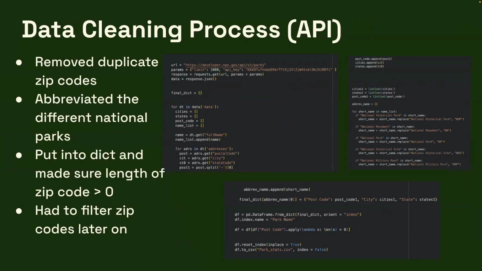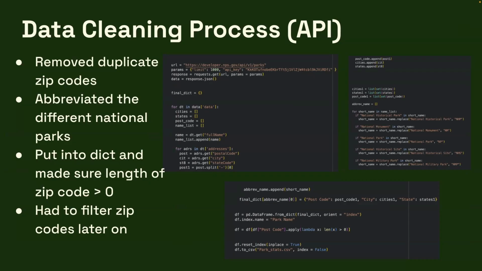And then for the data cleaning process for the API, this gave us all the zip code, the address, the city, the state for the park. And this was more of a merger of the HTML and the downloaded data set. We essentially removed duplicate zip codes. We abbreviated the different national parks. We then put that into a dictionary.